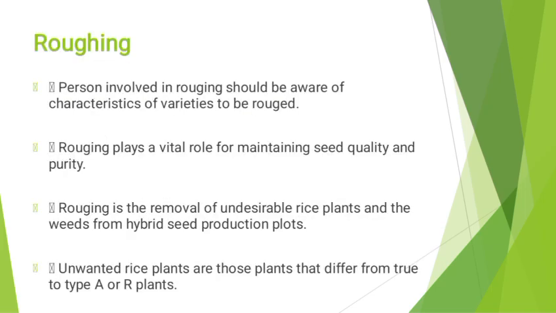Rogueing. Persons involved in rogueing should be aware of characteristics of varieties to be rogued. Rogueing plays a vital role in maintaining seed quality and purity. Rogueing is the removal of undesirable rice plants and the weeds from hybrid seed production plots. Unwanted rice plants are those plants that differ from true to type A or R plants.